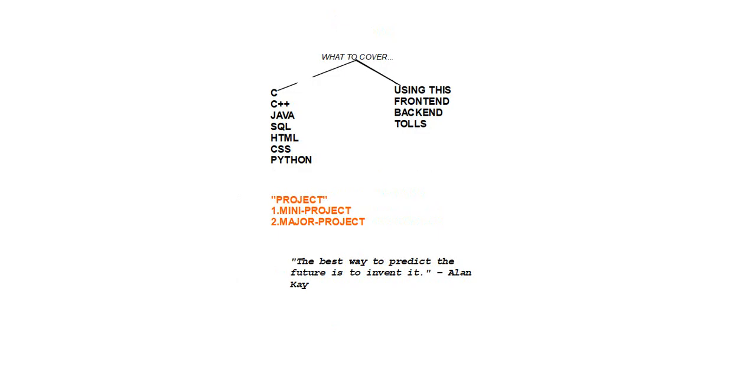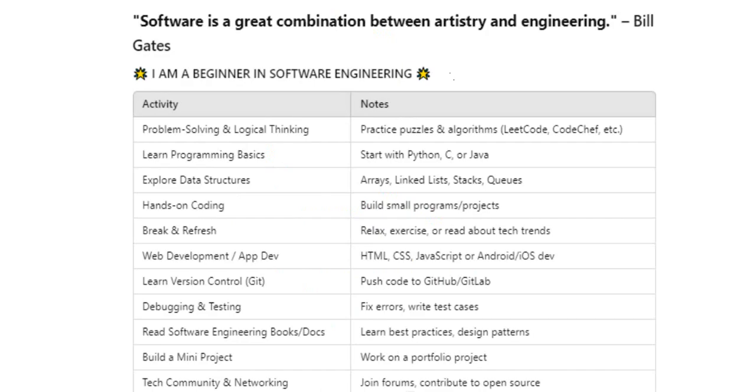Next we'll see some of the things which we will cover. Software is a great combination between artistry and engineering. It is said by Bill Gates, and that is most appropriate. Software is a great combination between artistry and engineering. Such a great quote. I am a beginner in software engineering.